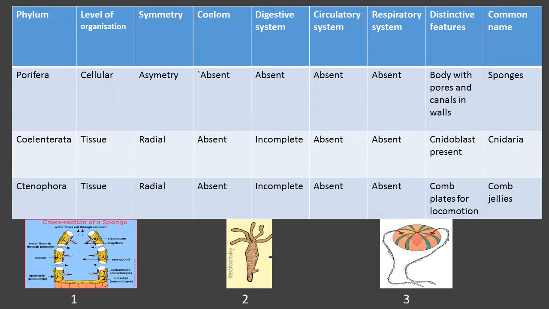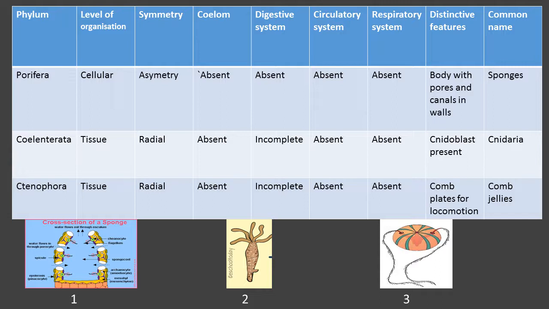So what is the function of comb plate? Yes, it helps in movement. That means locomotion in the animal takes place with the help of these comb plates. Clear? So these are the general characteristic features of Ctenophora members. Clear, children? On the same screen we have a few general characteristic features of 3 different phyla. I hope you understood these general characteristic features.